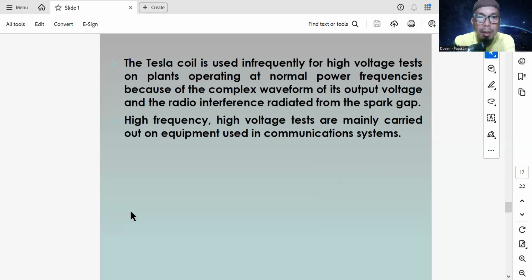High frequency, high voltage tests are mainly carried out on equipment used in communication systems. But the disadvantage of the Tesla coil is that it disturbs the communication system, because it generates radio interference. The spark gap can make high frequency that disturbs the radio or communication system.